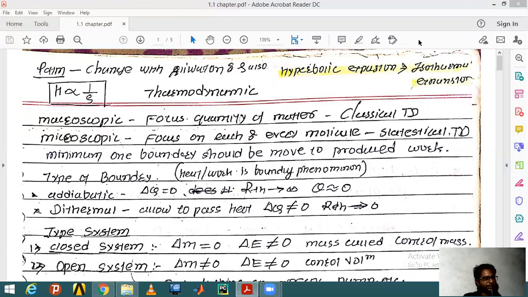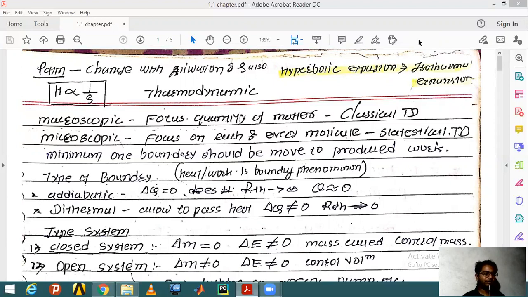It's only a basic thing which might help you in remembering those formulas and the basics whichever is required. Thermodynamics basically has four laws, in which we include the zeroth law as well. The zeroth law says that if two bodies are independently in thermal equilibrium with a third body, then these two bodies are in thermal equilibrium with each other.